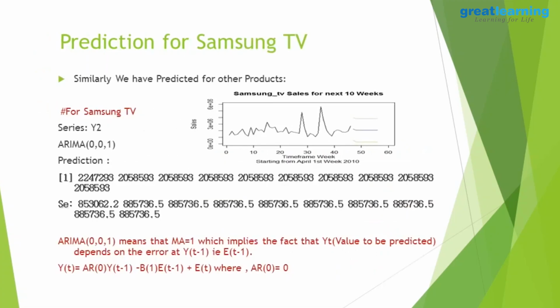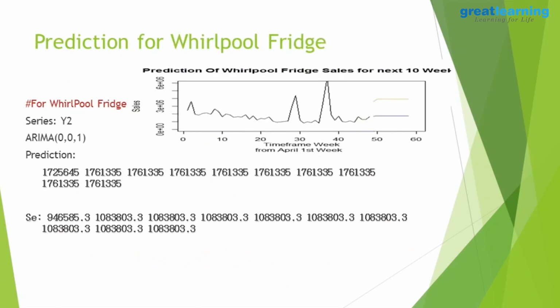Ideally, this is the same for the different products, like Samsung TV and Whirlpool fridge. We don't show all the tests; it is similar. The ARIMA we are getting is 001. So only the first prediction is different, 1725645. The next ones after that come out the same. Actually, some offer could be there, like the Diwali sale or some kind of same.